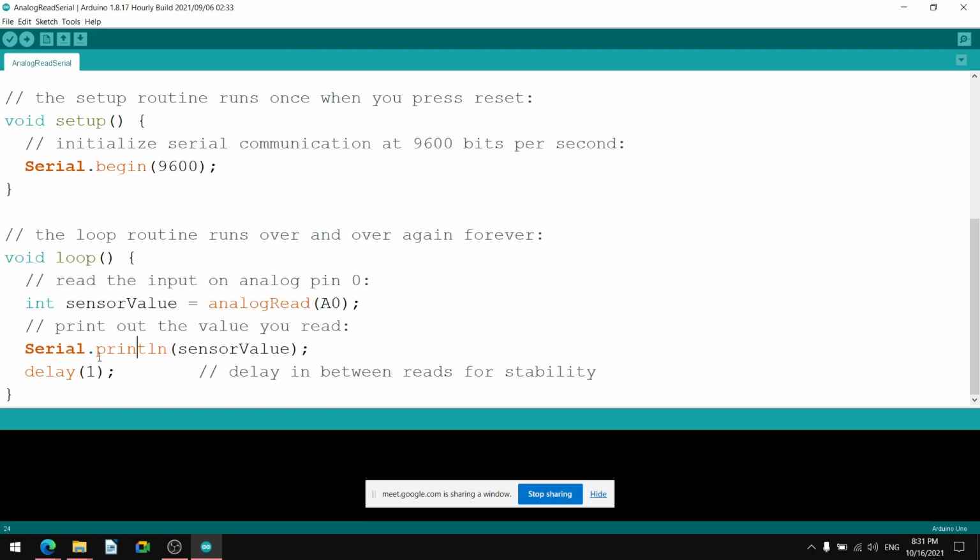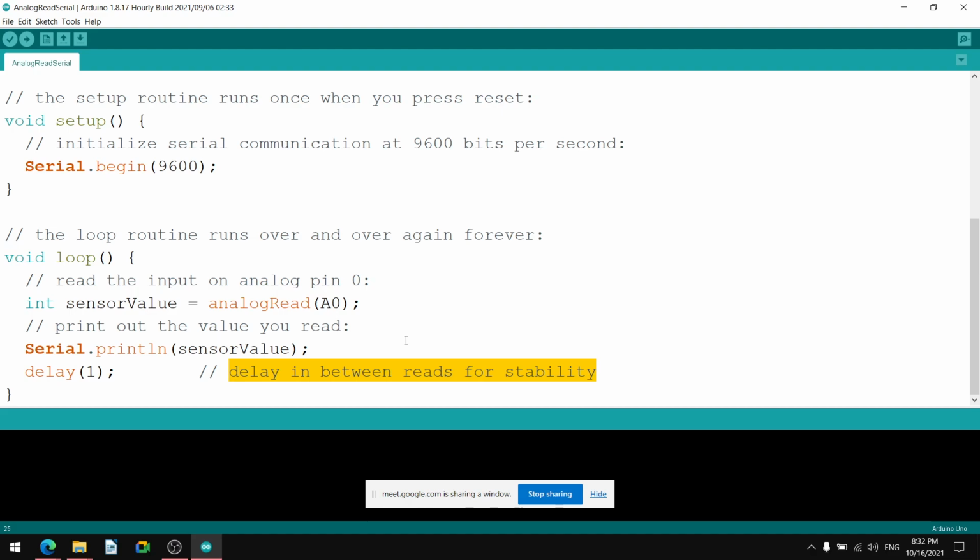Because after Serial.println it again goes for reading the analog read and putting the value into the sensor value variable. So it is continuously going on and on. To avoid instability, there is a delay in between the reads for stability.